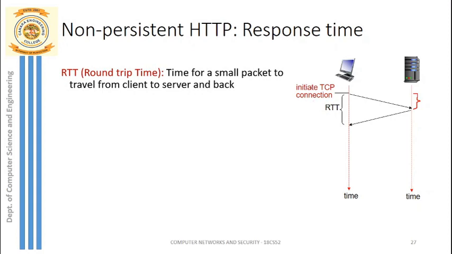So the time for a small packet to travel from client to server and back is called a round trip time. Now we have created a TCP connection, but the HTTP request and response messages are yet to be exchanged between client and server. Once the TCP connection is established, next we request a file by placing an HTTP request that will be sent from client to server.